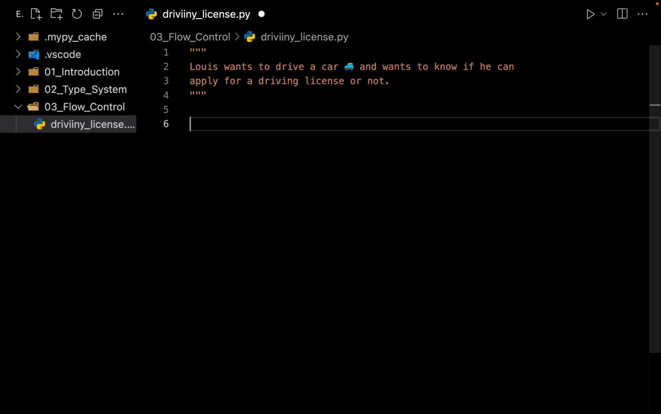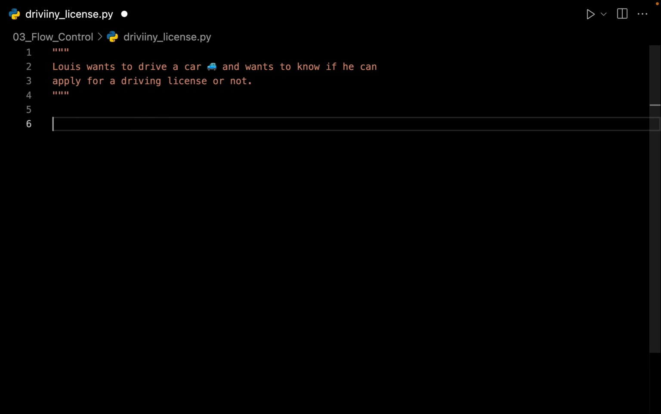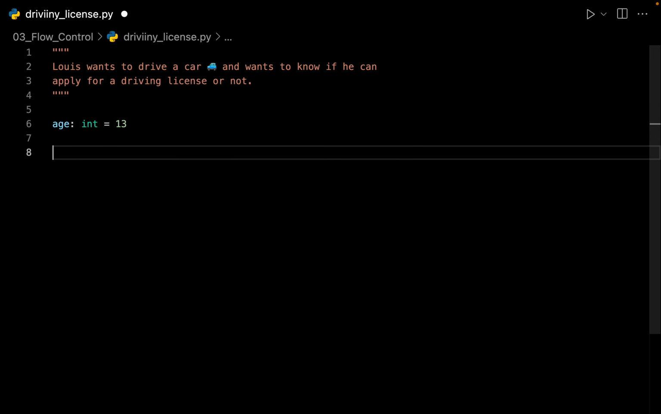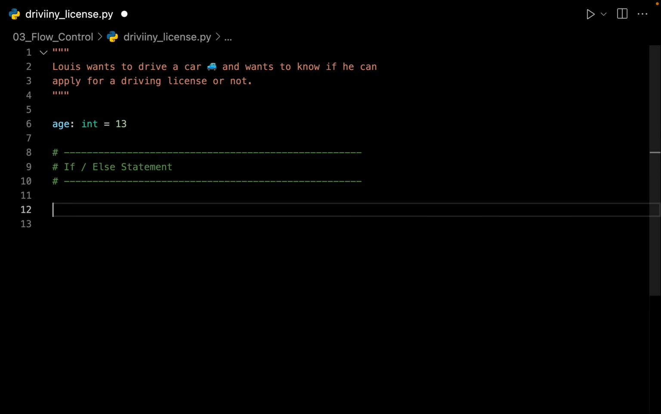Louis wants to drive a car and he wants to know if he can apply for a driving license or not. So first let me declare a variable called age of the type integer, and let me assign a value of 13 to it. The first flow control statement that I am going to introduce in this video is the if and else statement. Suppose the legal driving age in your country is 16. So right now we can create a very simple if and else block.